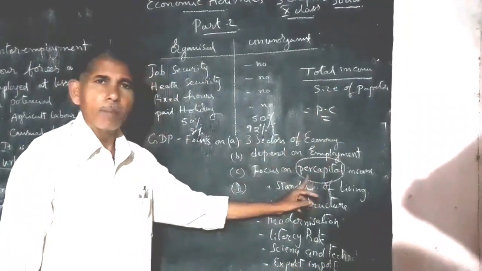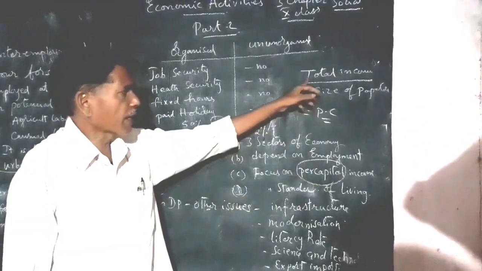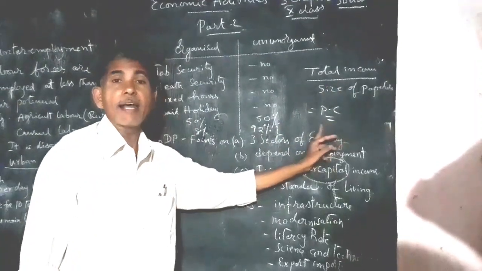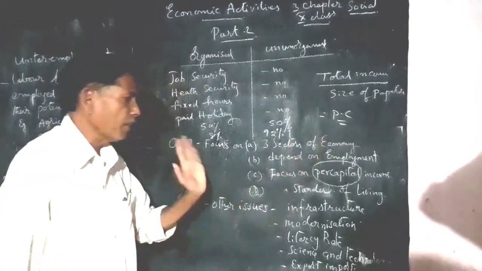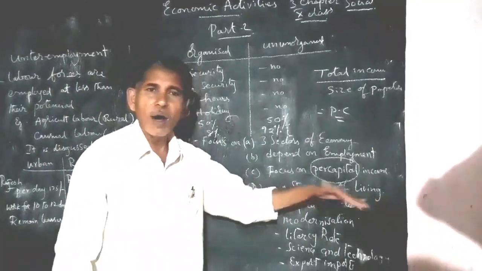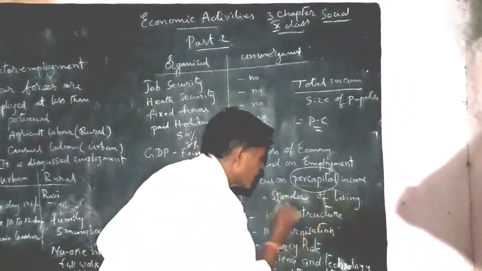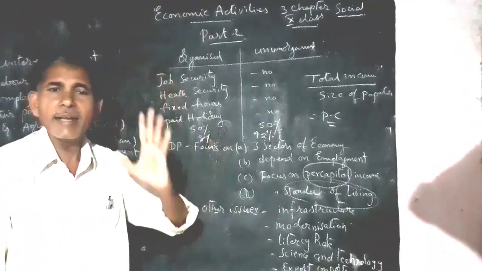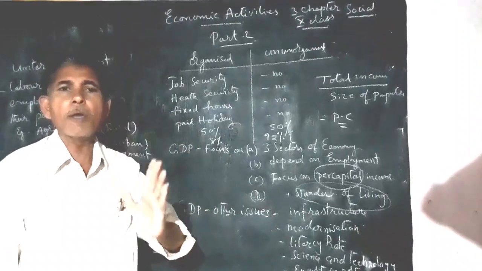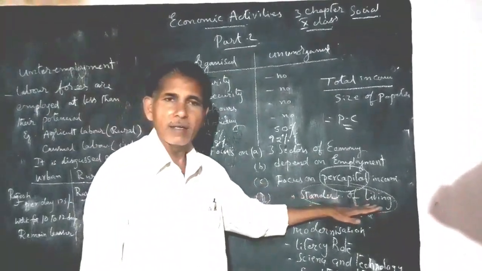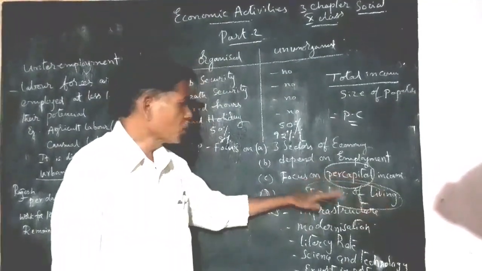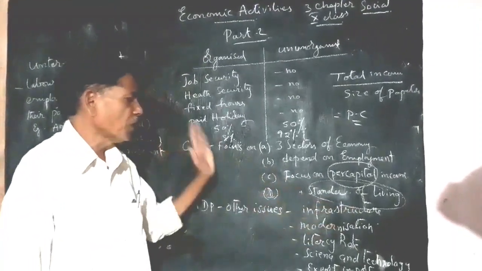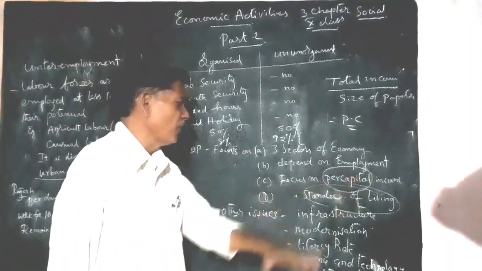What is per capita income? You should take one country, and in that country, total income divided by size of population, then we can get the per capita income. And GDP focuses on standard of living. What is the meaning of standard of living? Food, cloth, house, these are the main basic needs of the people, known as the standard of living. These two are more questions: what is per capita income, what is the standard of living?